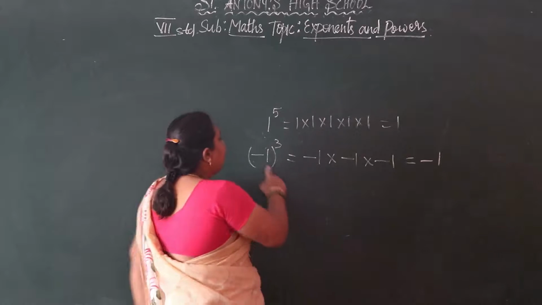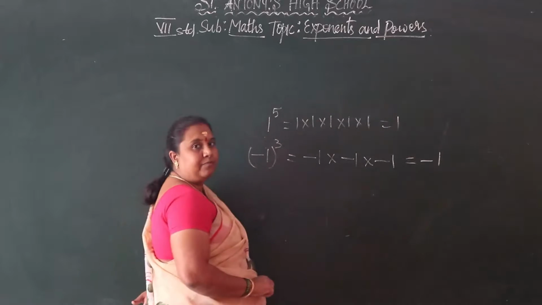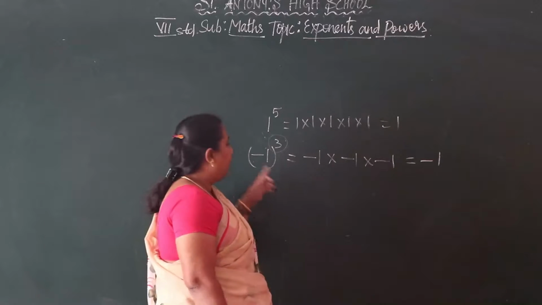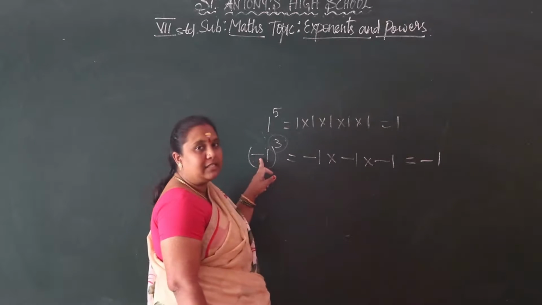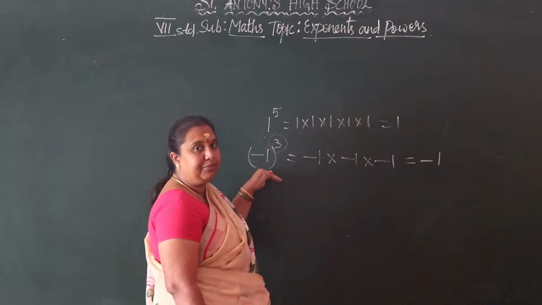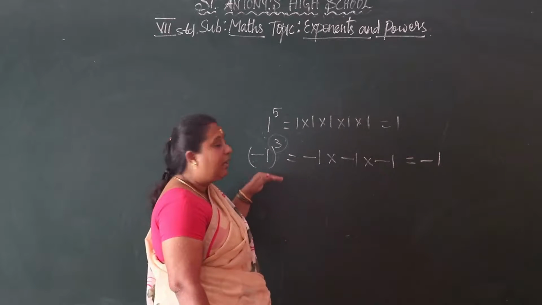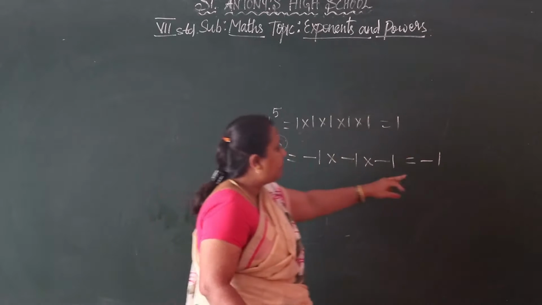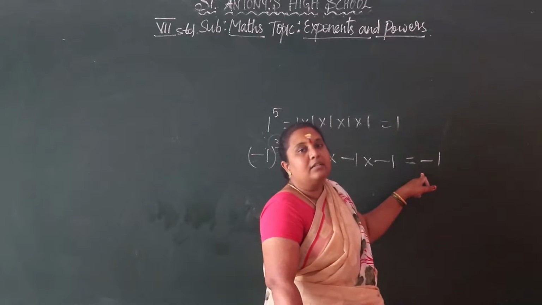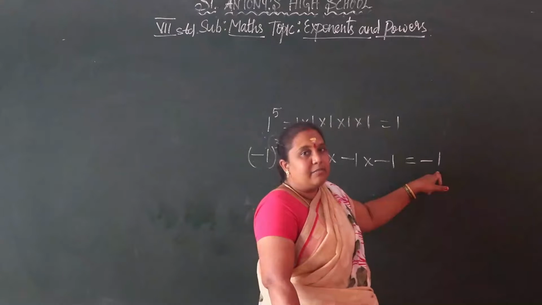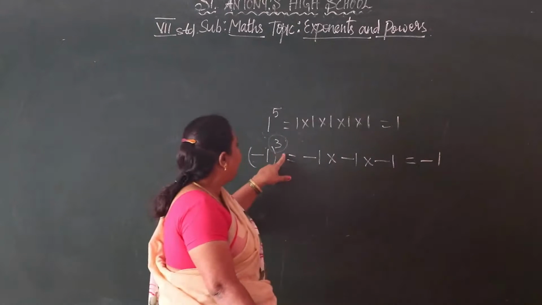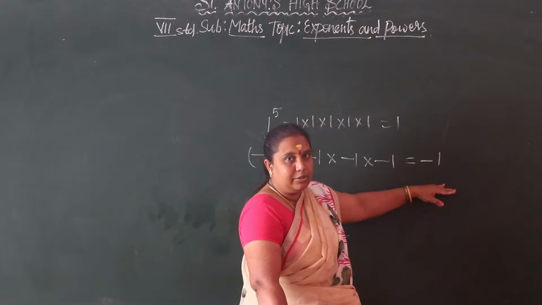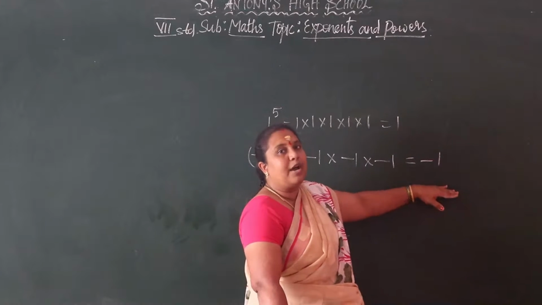So here minus 1 to the power of 3 is there. When negative numbers come in the base, if the exponents are odd numbers, the answer must be negative. If the exponents are even numbers, the answer is positive. So this concept you have to keep in your mind.